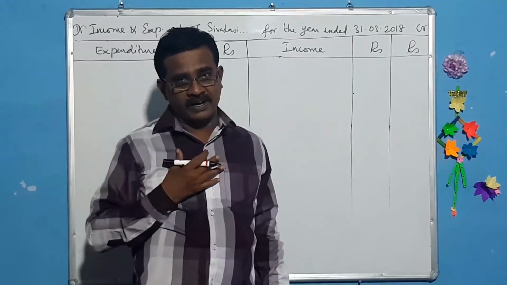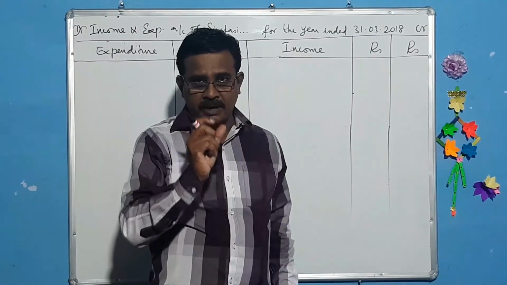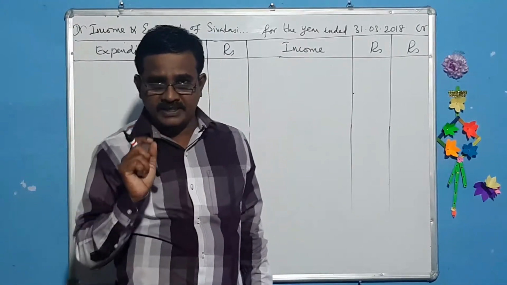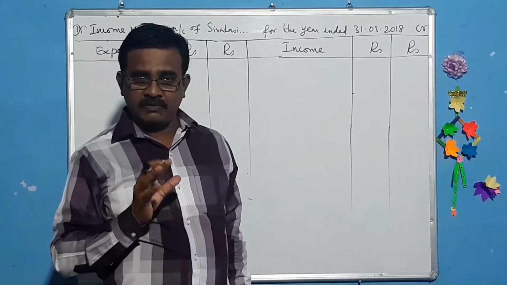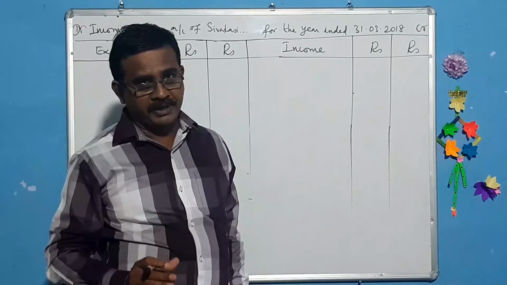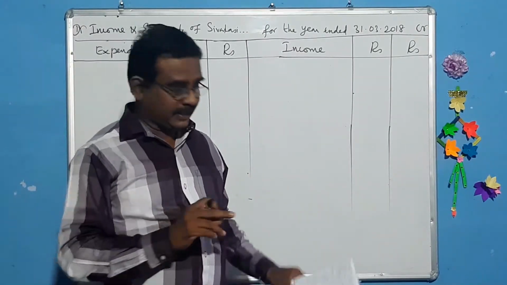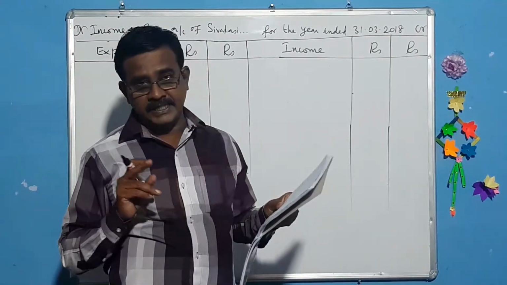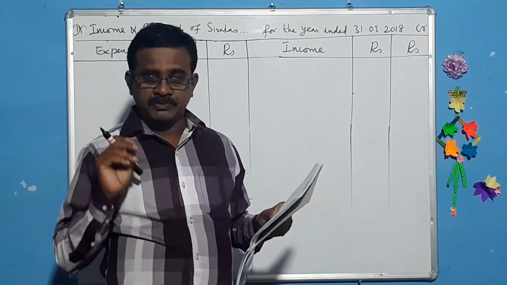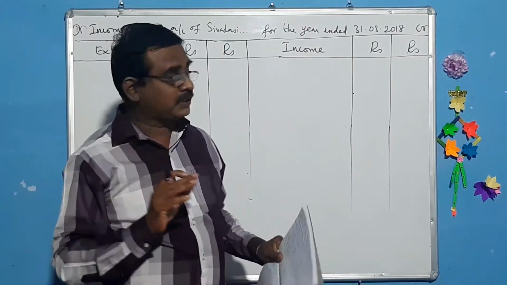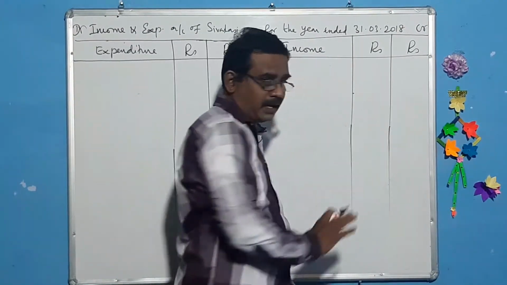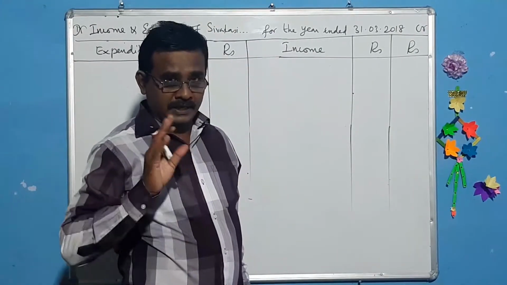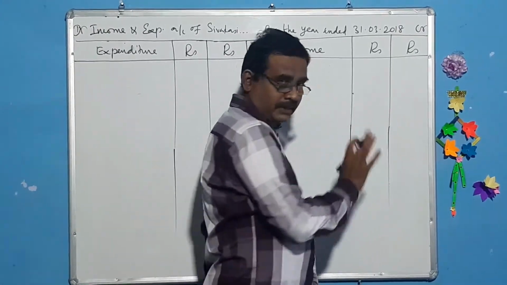This is a clue for us. It means when we multiply the number of members with their annual subscription, we will get how much amount should be collected in that year. Here 300 members, each must pay 100 rupees. On the whole, only 30,000 should be shown in the outer column. It is a clue for us. Remember that 30,000 should come here.